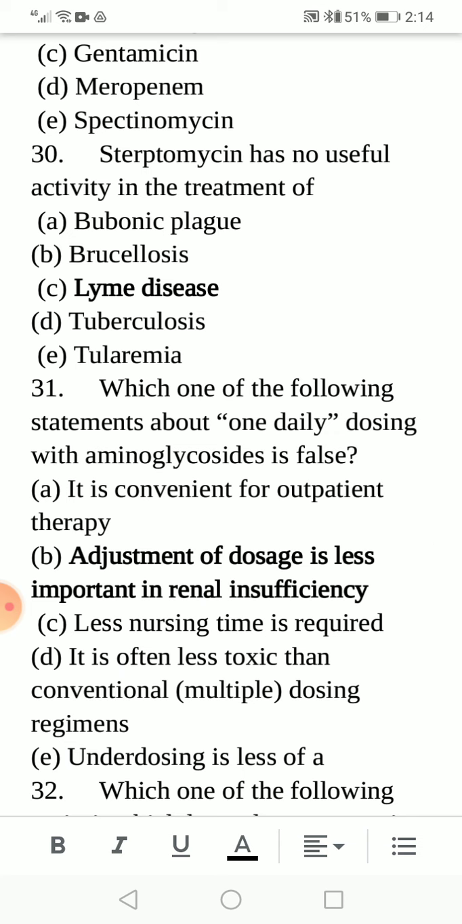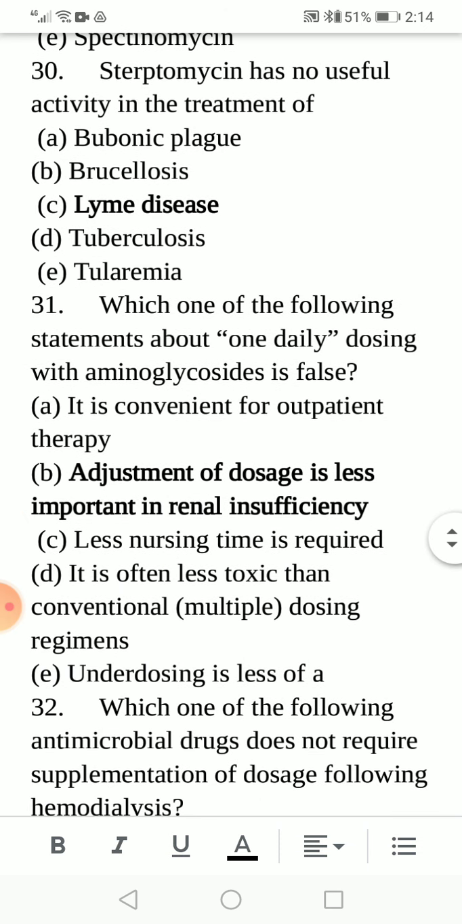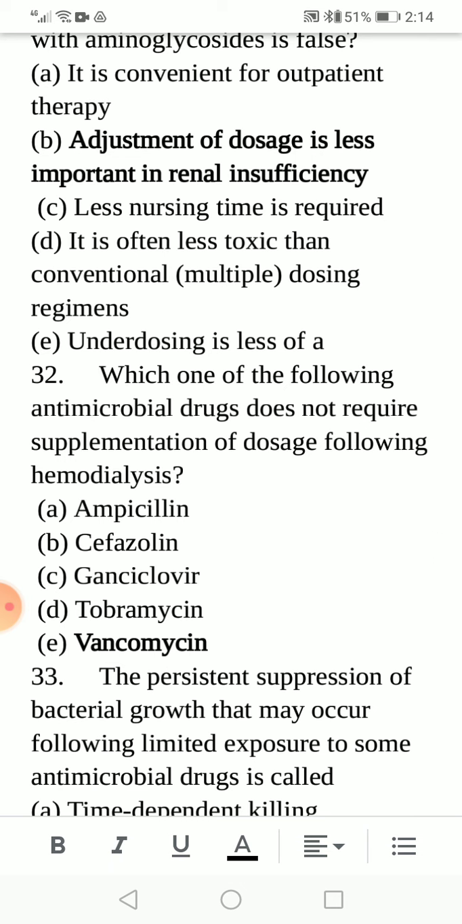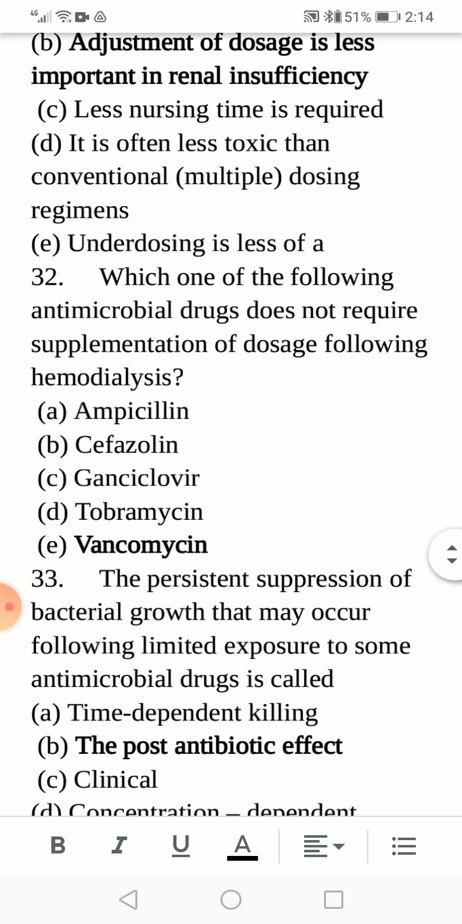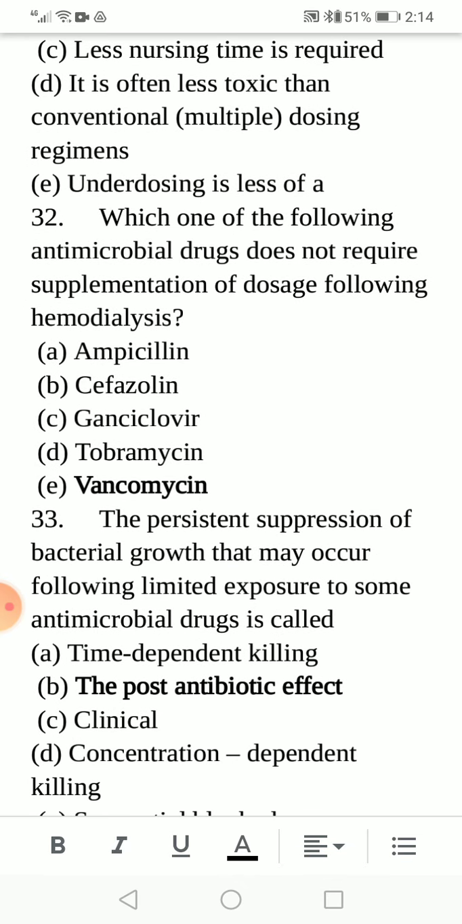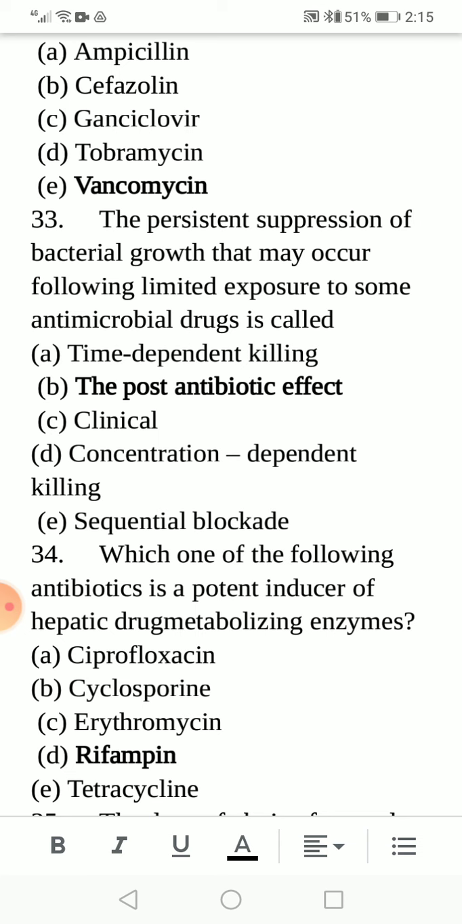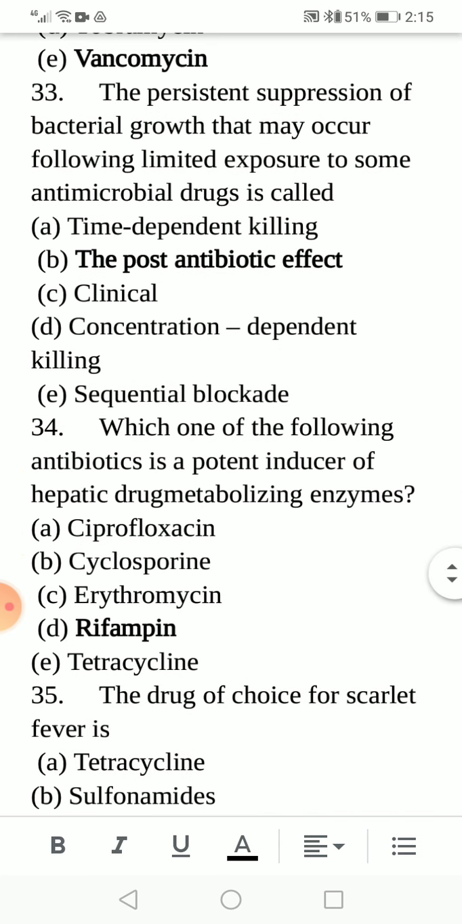Which one of the following statements about once daily dosing with aminoglycosides is false? Option B is the correct option: adjustment of the dosage is less important in renal insufficiency. Which one of the following antimicrobial drugs does not require supplementation of the dosage following hemodialysis? Option E is correct, vancomycin. Next one is the persistent suppression of bacterial growth that may occur following limited exposure to some antimicrobial drugs is called option B, the post-antibiotic effect.